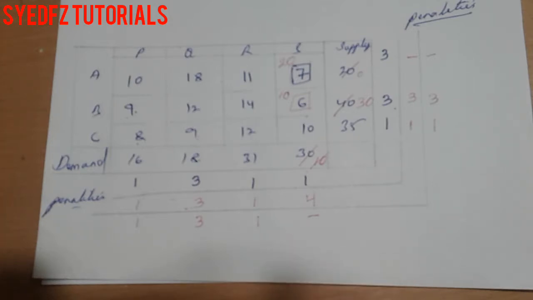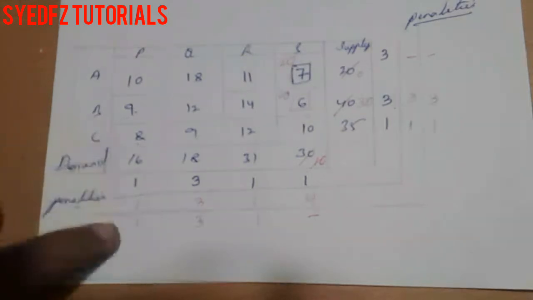But let's see. Here 18, which is the minimum one? This is the minimum one. The row minimum is a 9 here. So the entire column will be eliminated. This one also, that one also and this one also. The least minimum is 8 here, but here is a column, so 9 here, and here also same 9. So take this one, no problem.